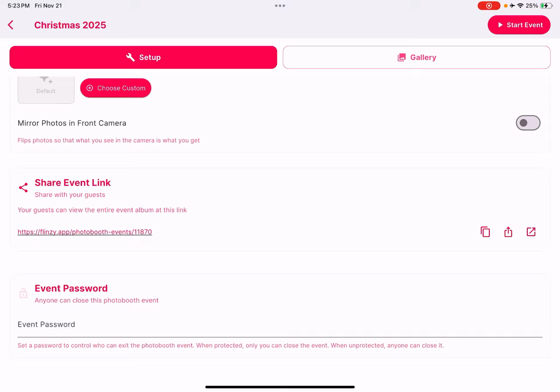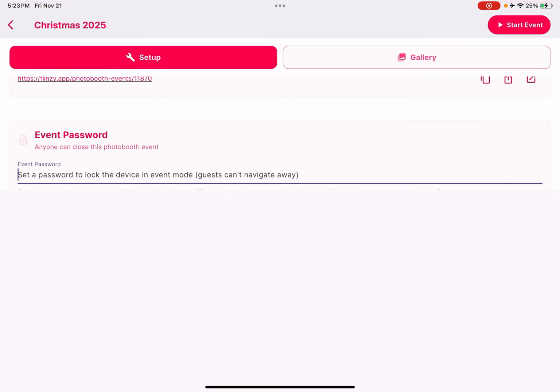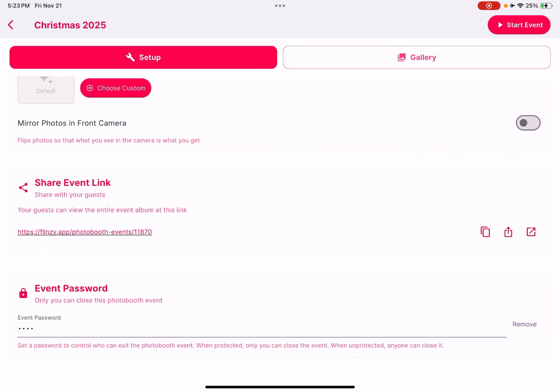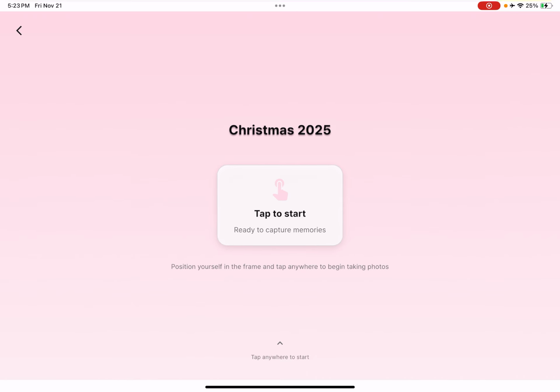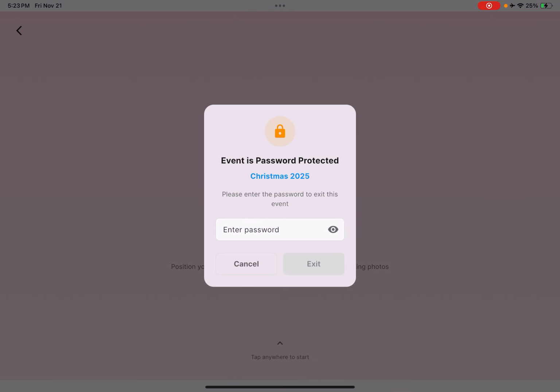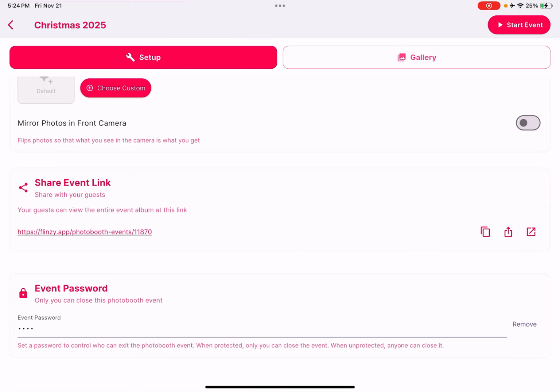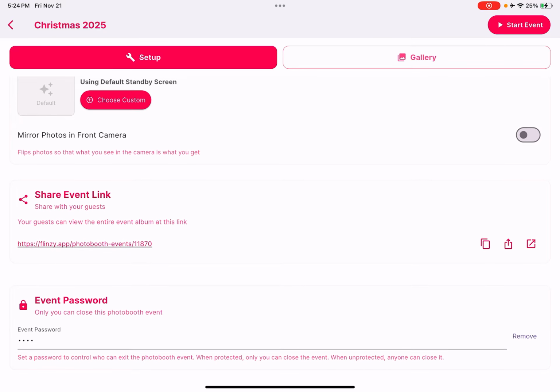So in order to prevent that, we've made a password for you to lock the event. After setting a password, I'm just gonna set a very simple password, and start event. And now if you try to exit the event, you're gonna be asked for the password. You won't be able to exit the event without entering the correct password. All right, exit. That's what the event password is.